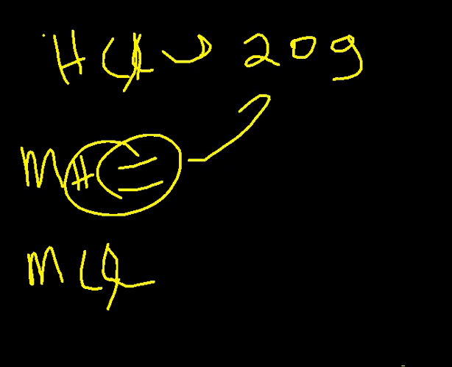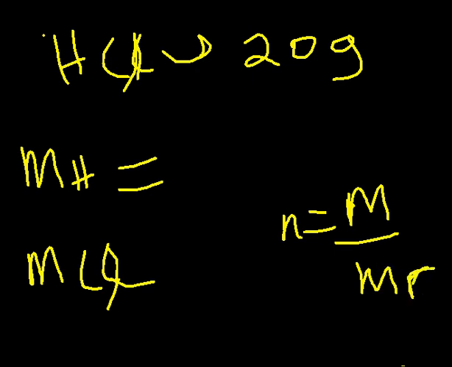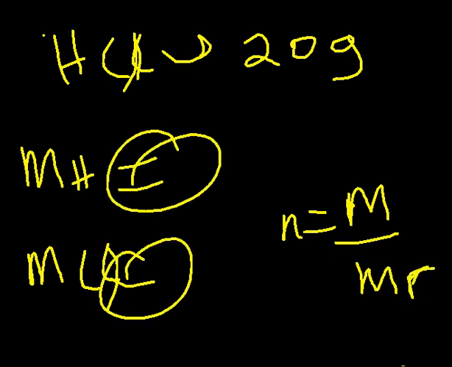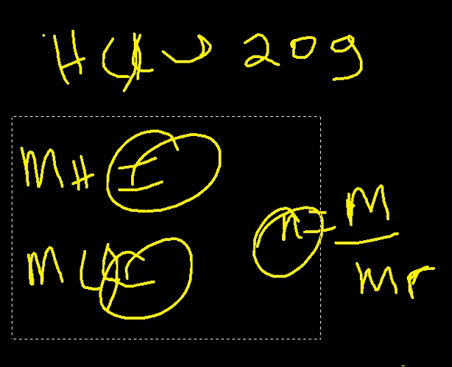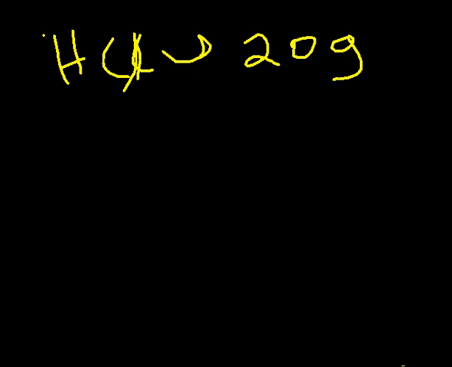and of hydrogen in 20 grams, upon having the mass of each element, using the formula for the number of moles, which is the actual mass over the molar mass. Then you'll be able to have the number of moles. And you can also have the number of particles using the formula: the number of particles is equal to Avogadro's number times the number of moles.